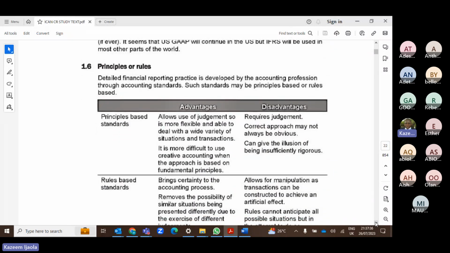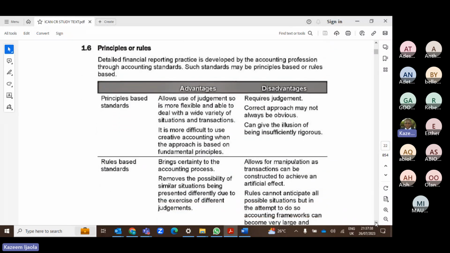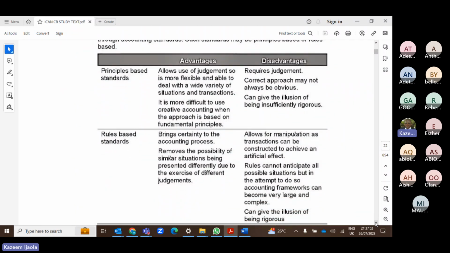Now, one of the major differences between US GAAP and the IASB, the IFRS, is that in the US, their standard is rule-based, whereas the IASB is principle-based. I explained this to you last weekend. Under rule-based, you are expected to follow a certain set of rules, which you cannot deviate from. You follow the rule to the letter.